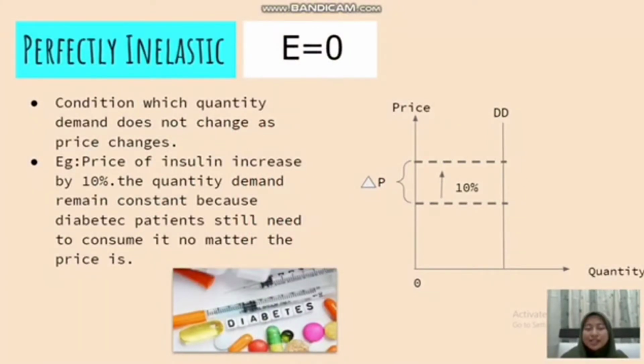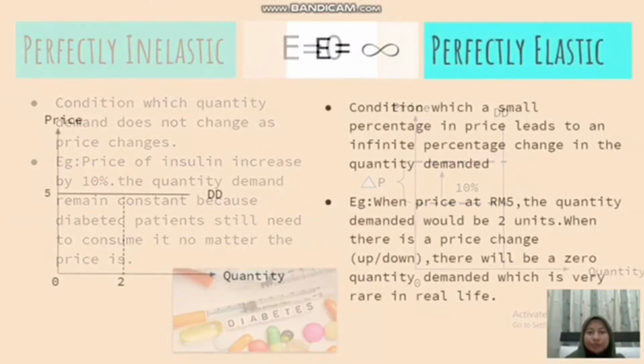Perfectly inelastic, which is elasticity equal to 0, a condition in which quantity demanded does not change as price changes. As an example, the price of insulin increased by 10%, the quantity demanded remains constant because the diabetic patients still need to consume the insulin no matter what the price is.